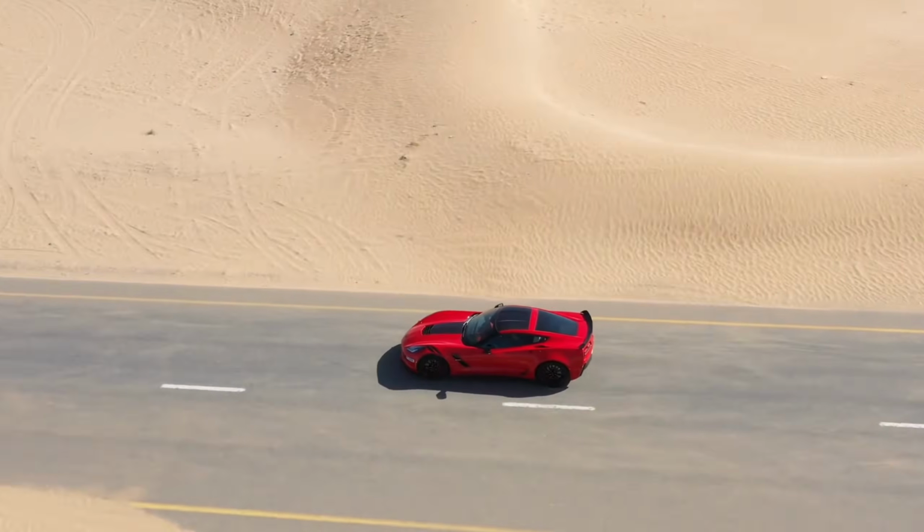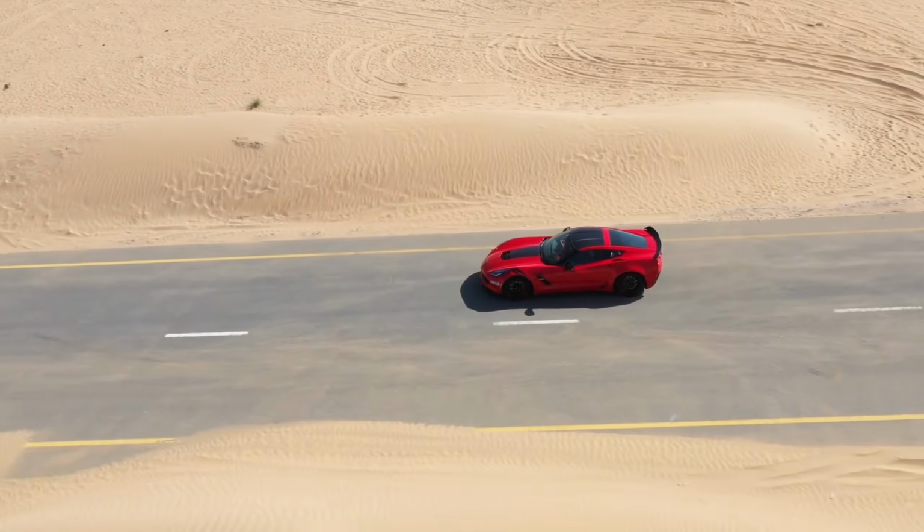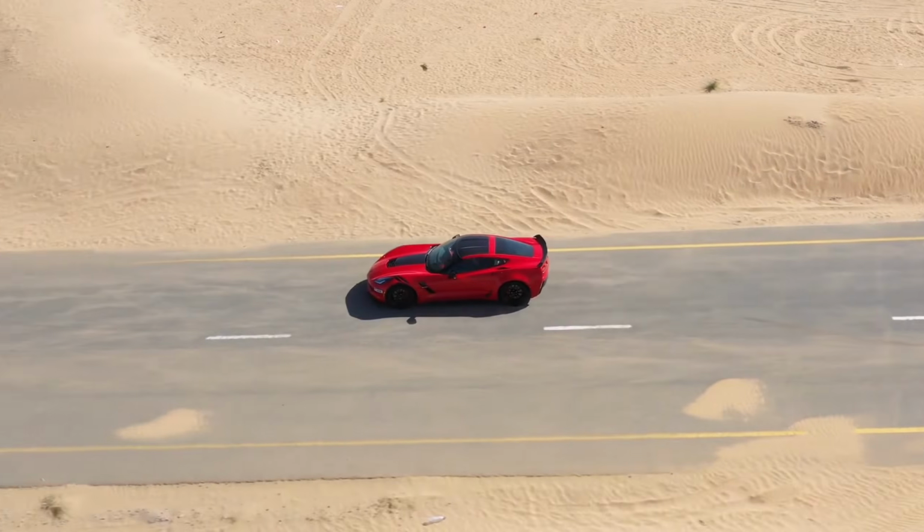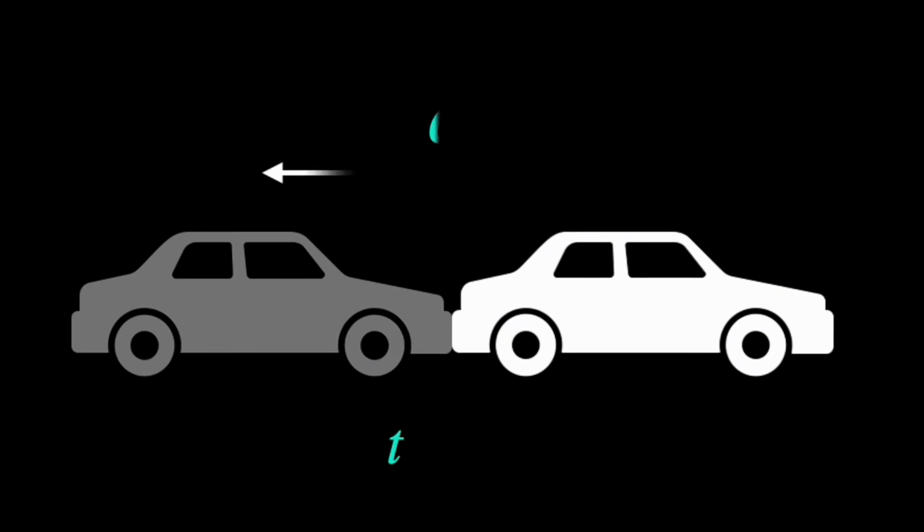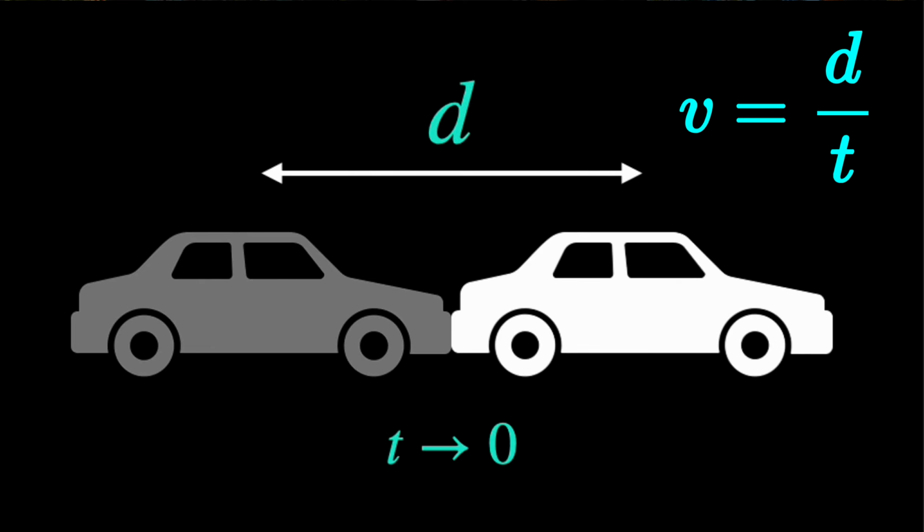Well, you could measure how far you go over a smaller and smaller time interval. And the smaller the time interval is, the more accurately you can capture the speed. Well, first principle does exactly that, but for slopes, not necessarily for speed. Now we're going to have a look at how it works mathematically.